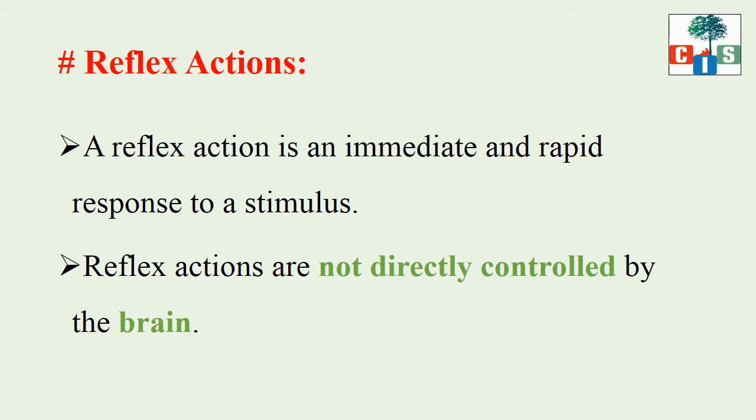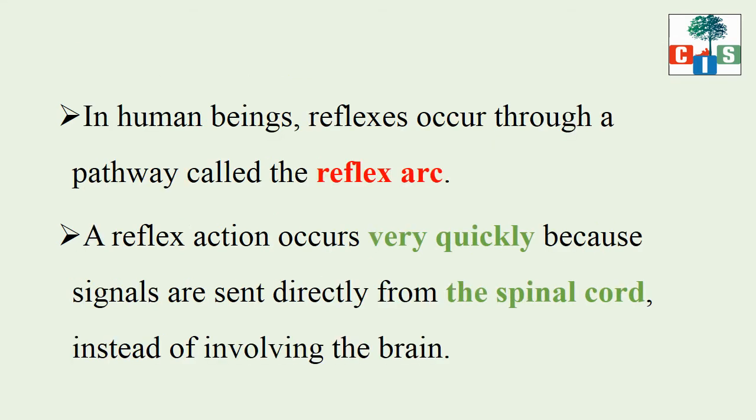So, who controls them? In human beings, reflexes occur through a pathway called the reflex arc. Reflex action occurs very quickly. It is so quick that it takes less than a second.